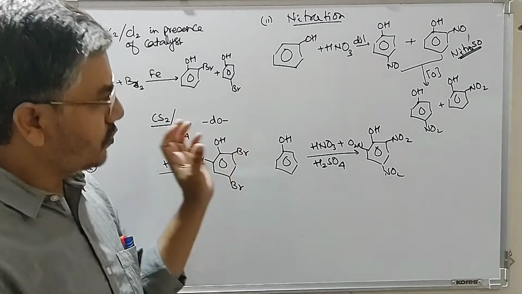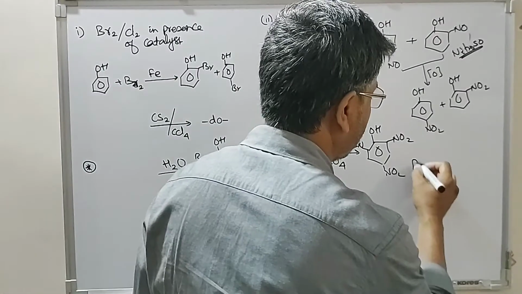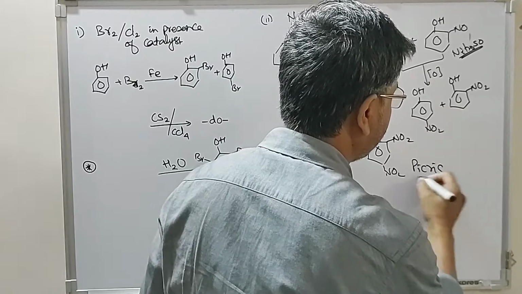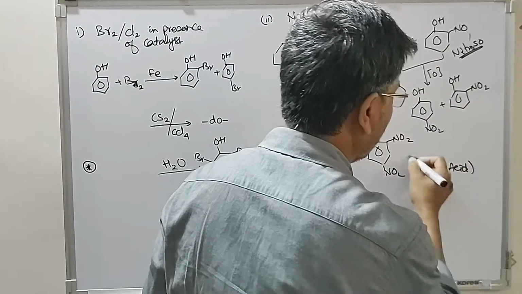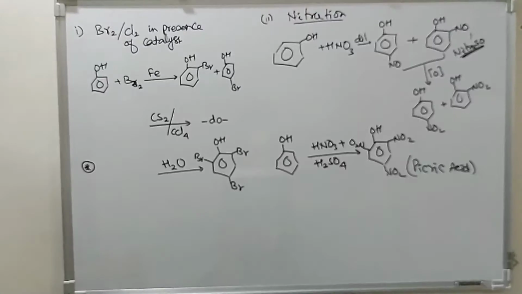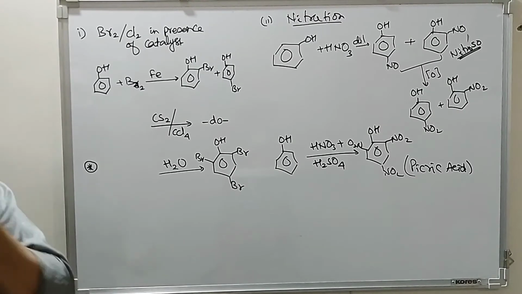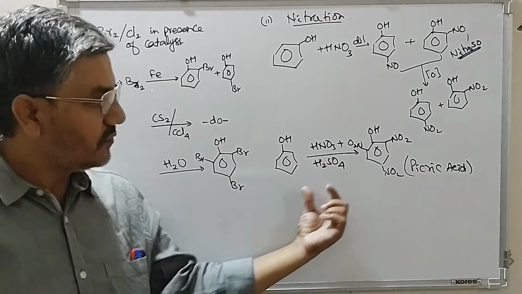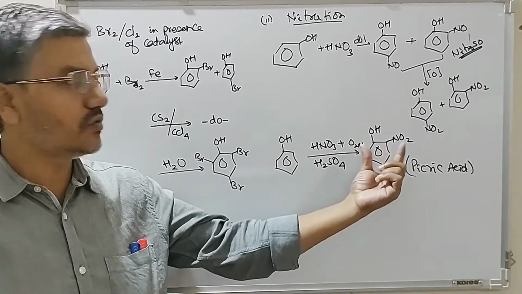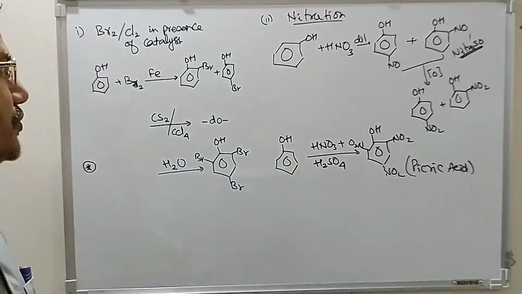So this is the difference between the use of dilute nitric acid and strong nitric acid. This is picric acid that we discussed earlier while discussing the acidic nature of phenols. By use of a strong reagent, we get substitution at ortho and para positions.